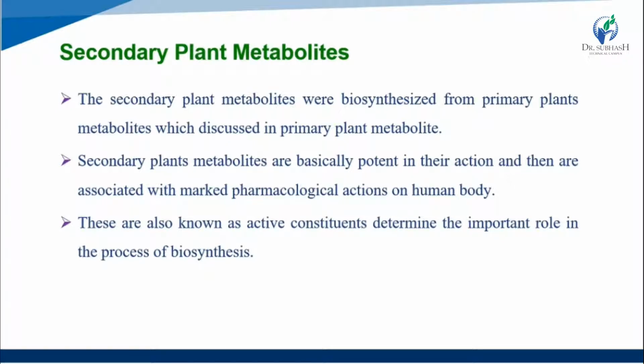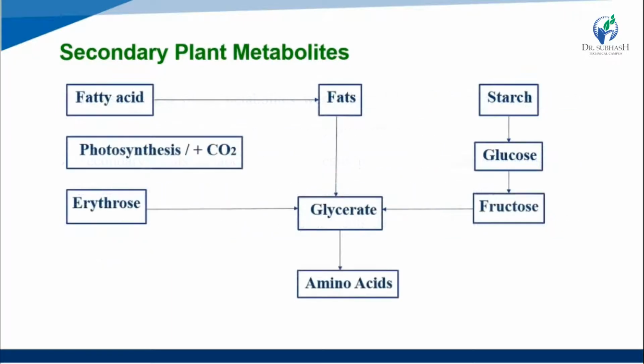They determine an important role in the process of biosynthesis. Secondary plant metabolites are used in the biosynthesis process. Here is a flow chart of the secondary plant metabolites. First fatty acid converts to fat, then to glycerate, and then amino acid. Amino acids are the main constituent.